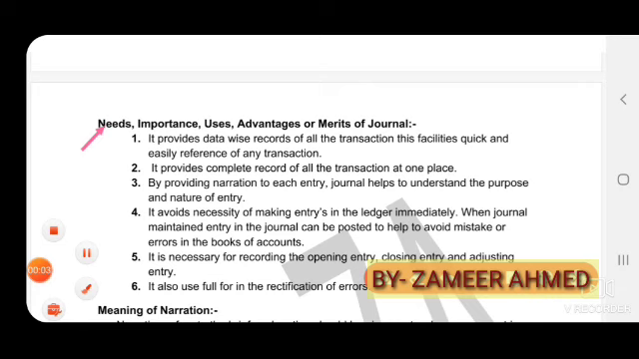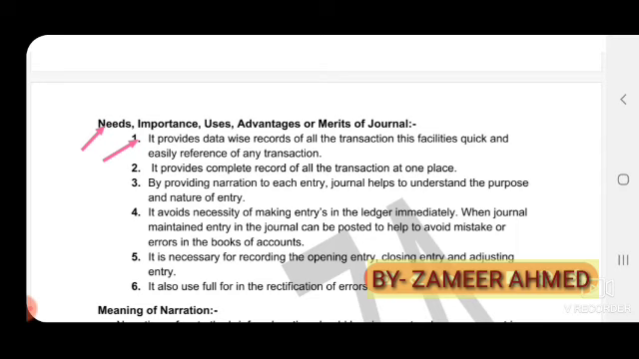Next, needs, importance, uses, advantages or merits of a journal. It provides date-wise records of all transactions. This facilitates quick and easy reference of any transaction. To rectify any accounts, any corrections or rectification of errors, can be done with the help of a journal only. Any mistakes made by the accountant can be checked with the help of a journal only.